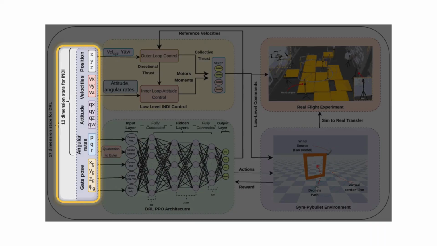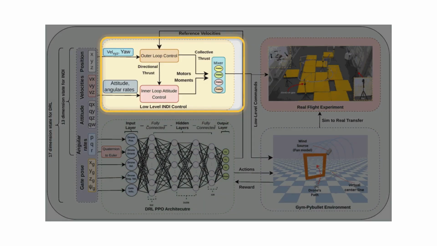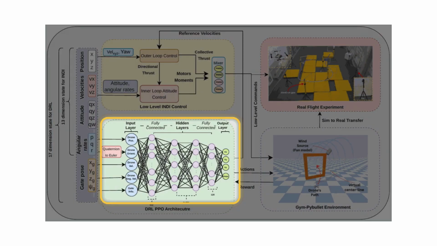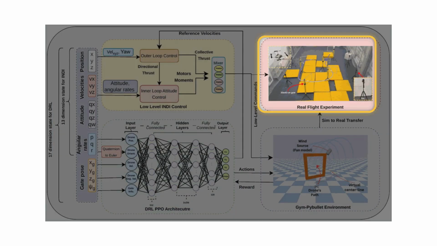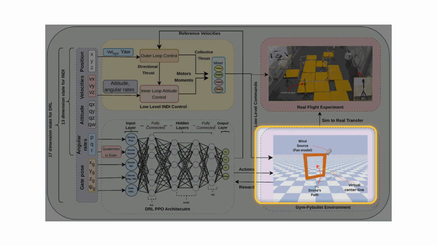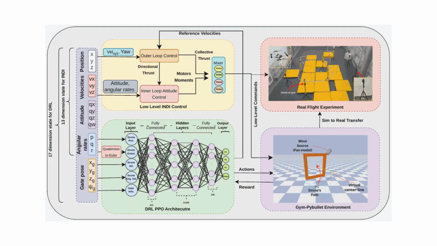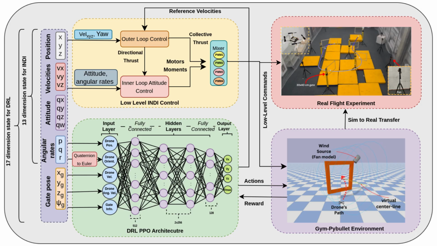Our system uses a two-level architecture. At the high level, a DRL planner receives the quadrotor state together with the gate information and outputs reference velocity commands for navigation. At the low level, an INDI controller tracks these references using outer loop velocity control and inner loop attitude control, then converts them into motor PWM commands through a mixer. The framework is trained in a gym-pybullet environment with wind disturbances and then transferred to real flight experiments for robust autonomous navigation.